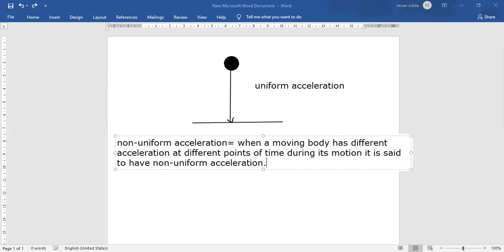Remember this one. When a moving body has different acceleration at different points of time during its motion, it is said to have non-uniform acceleration. If the acceleration is the same, then it is called uniform acceleration. If the acceleration is different, then it is called non-uniform acceleration.